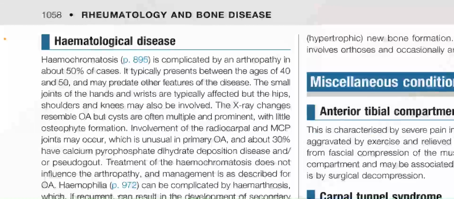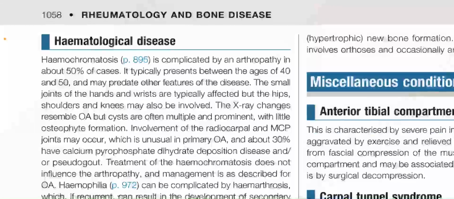Now, hematological disease. Hemochromatosis is complicated by an arthropathy in about 50% of cases. It typically presents between the ages of 40 and 50 and may predate other features of the disease. The small joints of the hands and wrists are typically affected, but the hips, shoulders, and knees may also be involved. The X-ray changes resemble osteoarthritis, but cysts are often multiple and prominent, with little osteophyte formation.